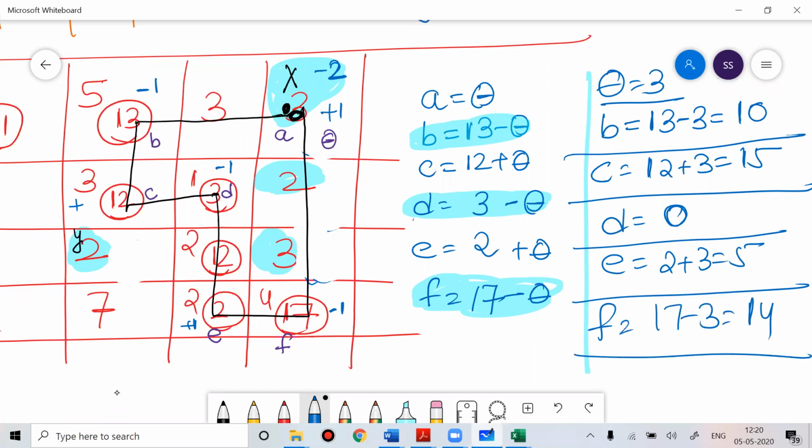Out of all the negative thetas, the minimum value is 3, so theta is 3. Now the new allocation is A equal to 3, B equal to 10, C equal to 15, D equal to 0, E equal to 5, and F equal to 14.